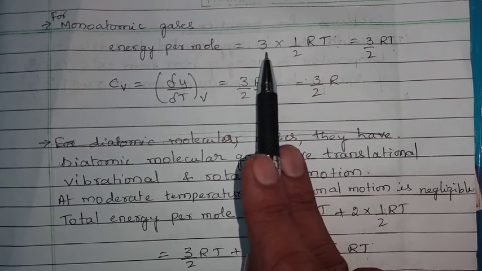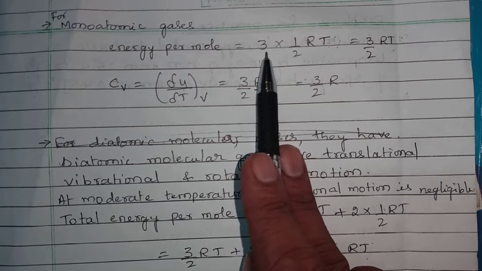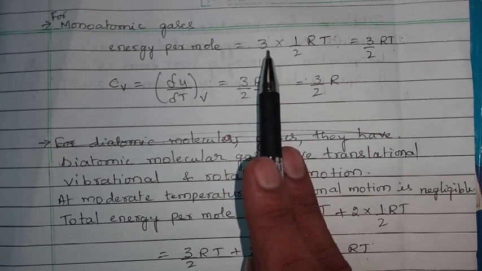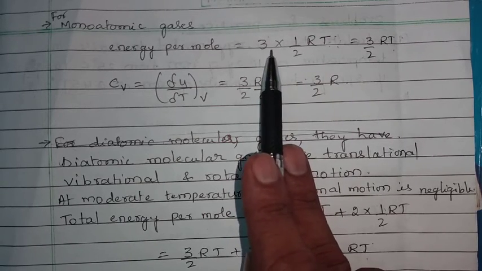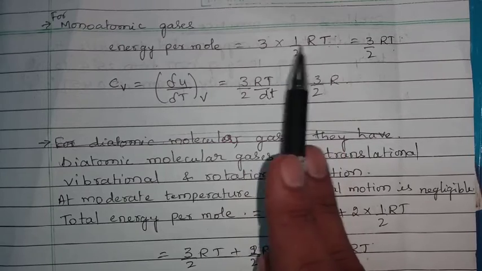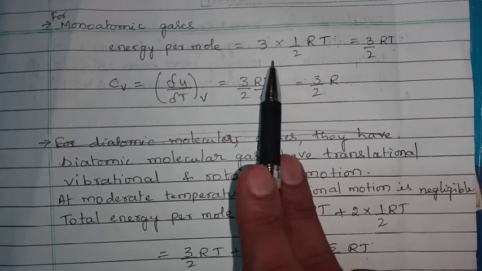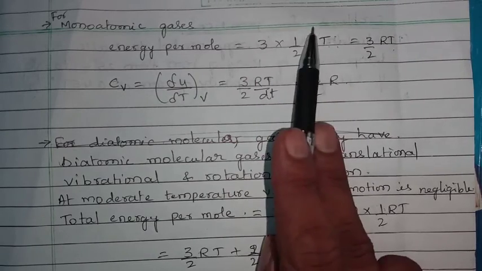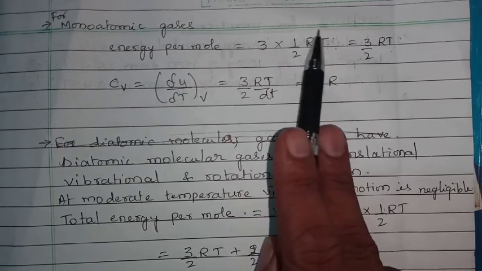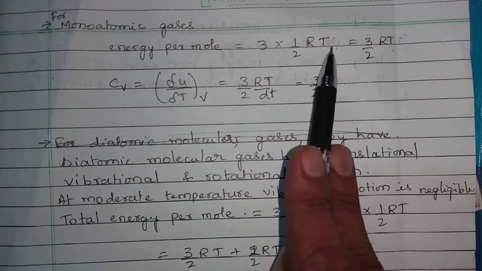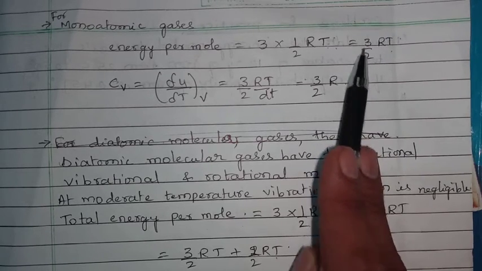For monoatomic gases, they have only translatory motion. The monoatomic gases have only translatory degree of freedom. They don't have rotational or vibrational degree of freedom, and energy contributed by translatory degree of freedom is 1 by 2 RT. So energy per mole is given by 3 by 2 RT.